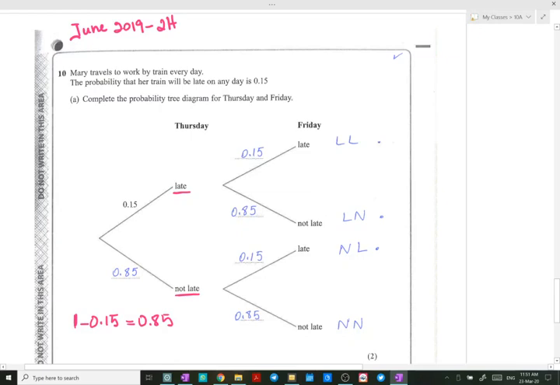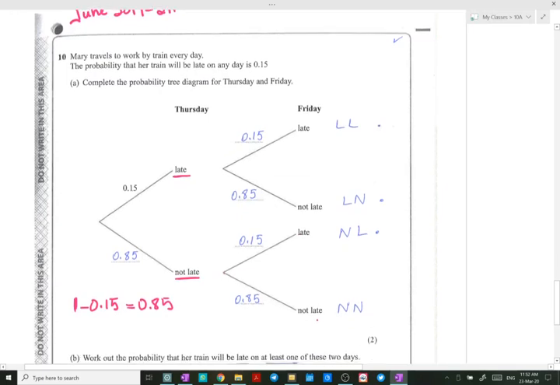This is for Thursday. For Friday, if on Thursday it was late, on Friday it might be late or it might be not late. So 0.15 for late and 0.85 for not late. If on Thursday it was not late, then on Friday it might be late or it might not be late. So if it was late, the probability is 0.15, and if it wasn't late, the probability is 0.85.